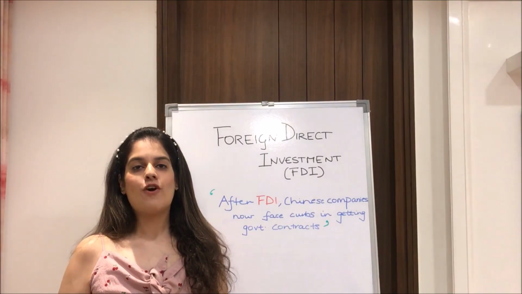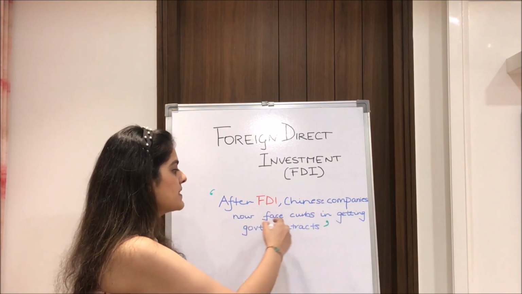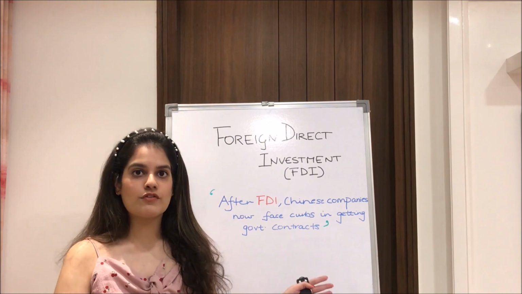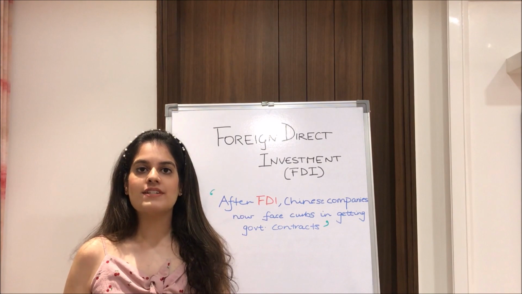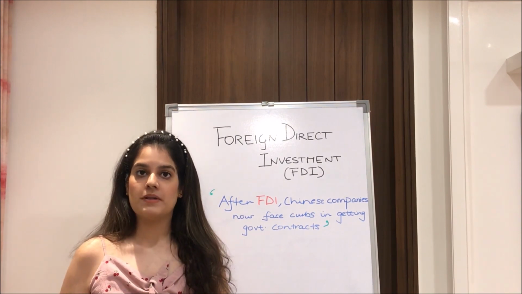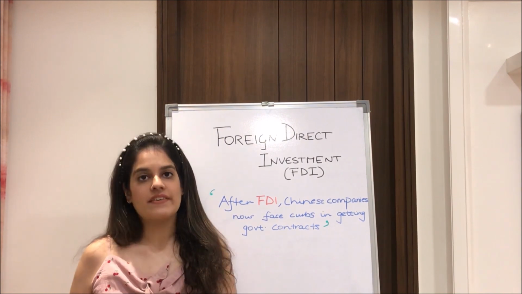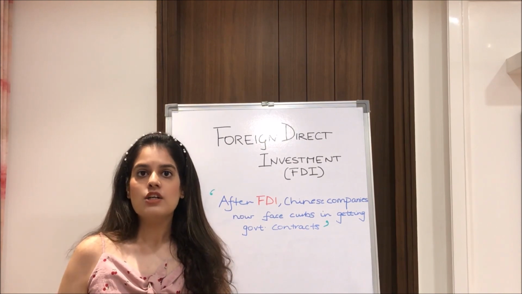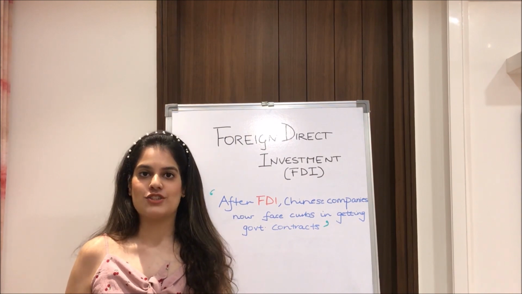So our next term is foreign direct investment, or FDI. After FDI, Chinese companies now face curbs in getting government contracts. This was the headline of the front page on just 24th of July. So basically FDI, or foreign direct investment, is an investment in the form of controlling ownership in a business in one country by an entity based in another country. An example of FDI in India is IKEA. So IKEA is an FDI investment in India by a Swedish organization.